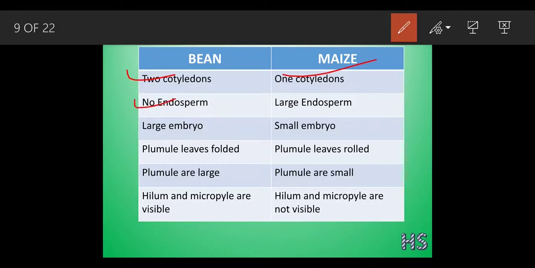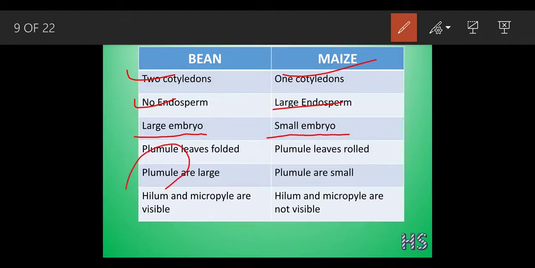There is no endosperm in a bean, because beans are considered exalbuminous: in the early stage of their life they use up the endosperm. So after getting favorable conditions, we can't see any endosperm. But maize has a large endosperm, as we have seen. The bean contains a larger embryo, but the maize contains a small embryo.